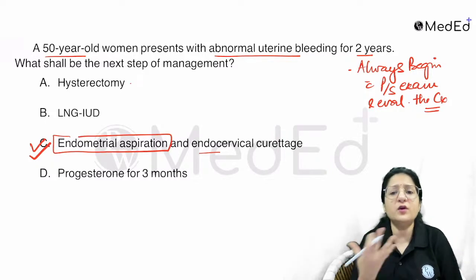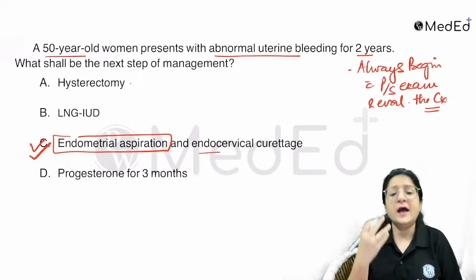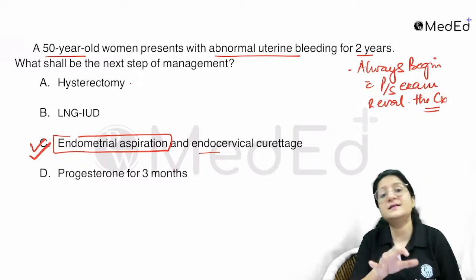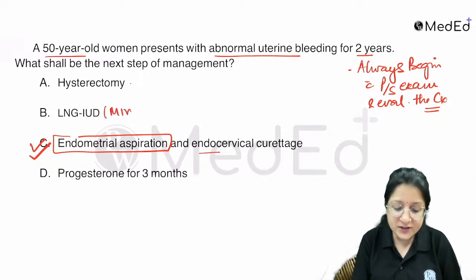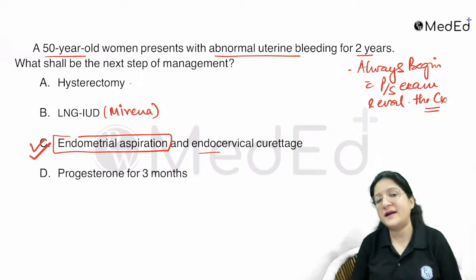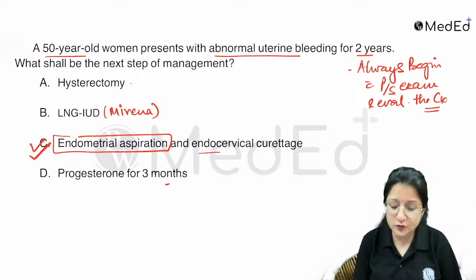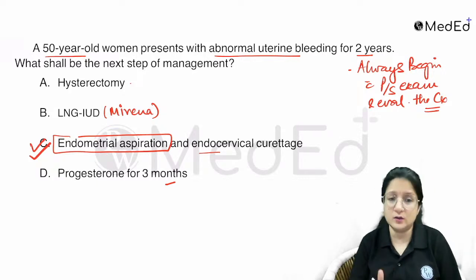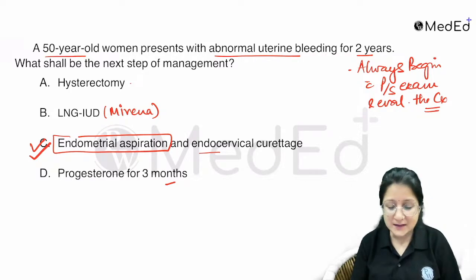Hysterectomy, straightforward, don't go for it. We have to have a diagnosis. We have to have an indication. Before any hormonal treatment, ideally we should be going for endometrial aspiration, particularly in this age group as well. Very, very important. So Mirena or LNG IUD is not going to be the preferred next step of management, or progesterone in any other form will also not be the preferred next step in management. First rule, very, very important, endometrial aspiration is the answer, right?